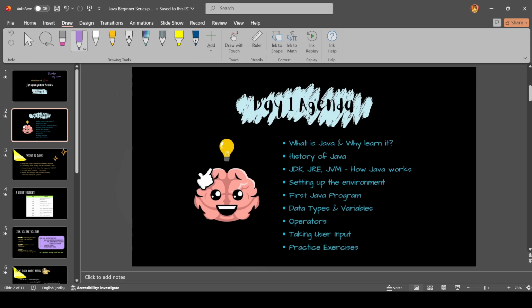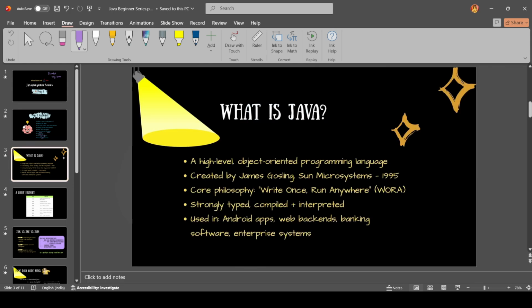Okay, continuing with this, we learn what data types are, what variables are, what operators are, and how to take input from the user. We learn how to take an input from the user and do some practice exercises. So this is today's agenda. We'll be learning this part by part. Okay, let's move on further.